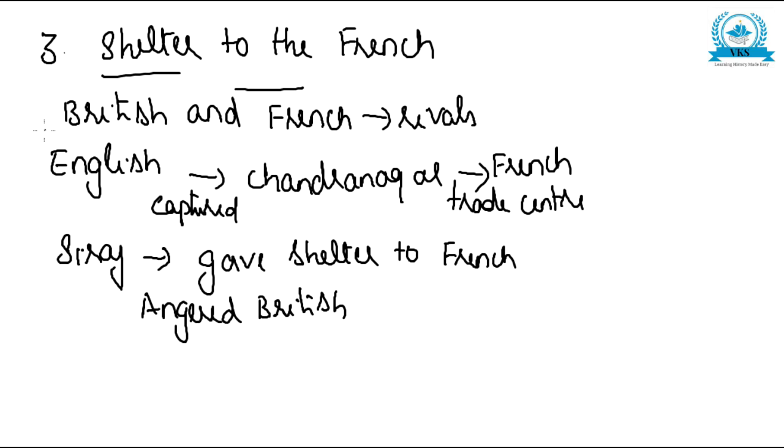That is, British and French were already rivals. English captured Chandranagar, which was a French trading center. Siraj daula gave shelter to some Frenchmen. This angered the British. That was another reason for the Battle of Plassey.